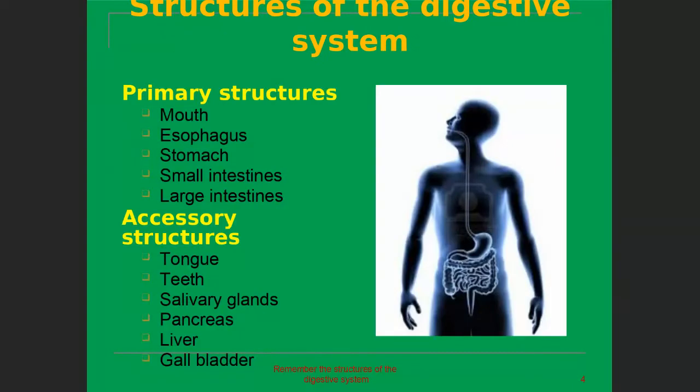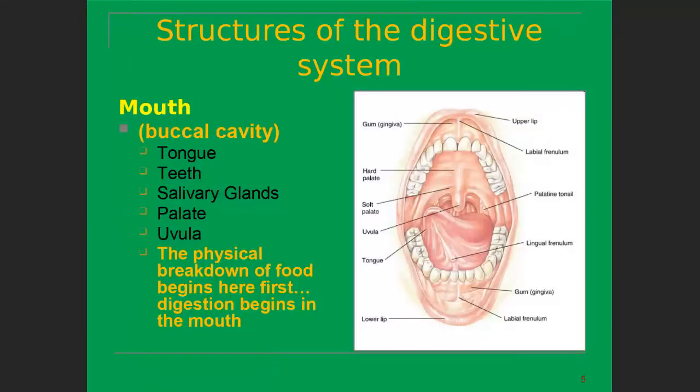The primary structures of the digestive system are the mouth, esophagus, stomach, small intestine, and large intestine, while the accessory structures are the tongue, teeth, salivary glands, pancreas, liver, and gallbladder. If we talk about the mouth, there is a buccal cavity, in which we can see the tongue, teeth, salivary glands, palate, and uvula. The physical breakdown of food begins here. First, digestion begins in the mouth. Yesterday we studied all about this.